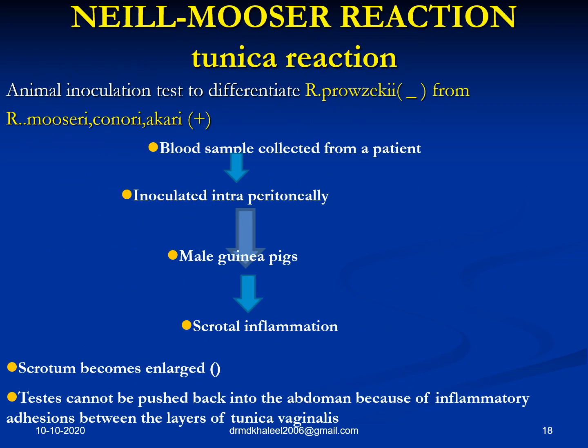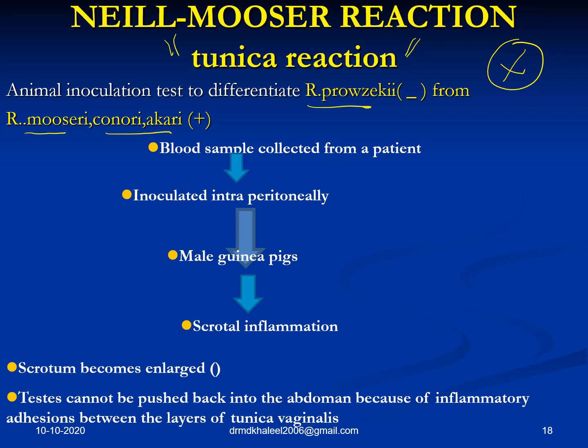Let's talk something about the Neill-Mooser reaction, which is also called the tunica reaction, which is a 2-marker and might be an important MCQ option given in your competitive exams. Basically, it's just to differentiate Rickettsia prowazekii from Rickettsia mooseri or other Rickettsia. Very, very easy. Let's not go into all these details. I don't think every student will remember. Just concentrate on the term Neill-Mooser.